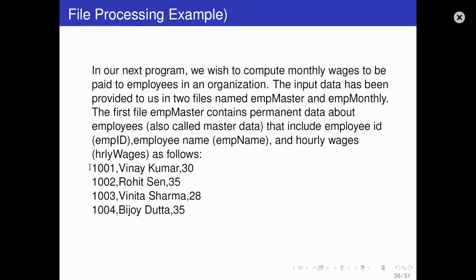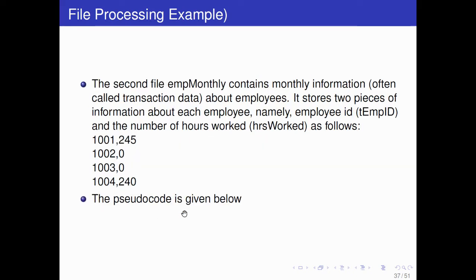Like here you can see employee ID 1001, name Vinay Kumar, and hourly wages, per hour wages, 30. Similarly, employee ID, name, hourly wages, repeated for each employee. This is one file.